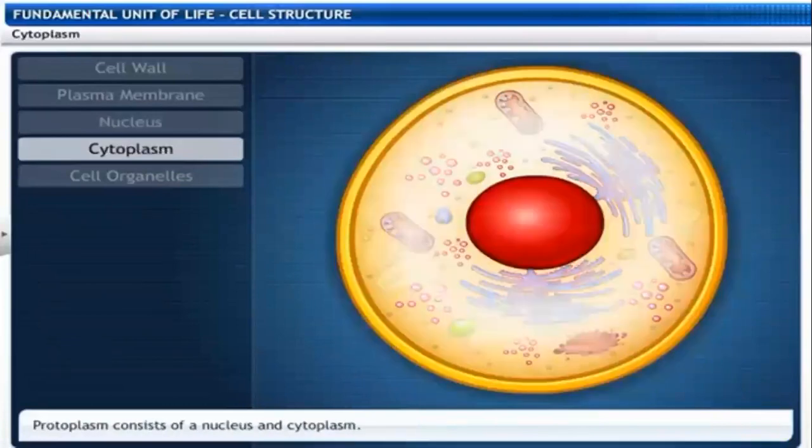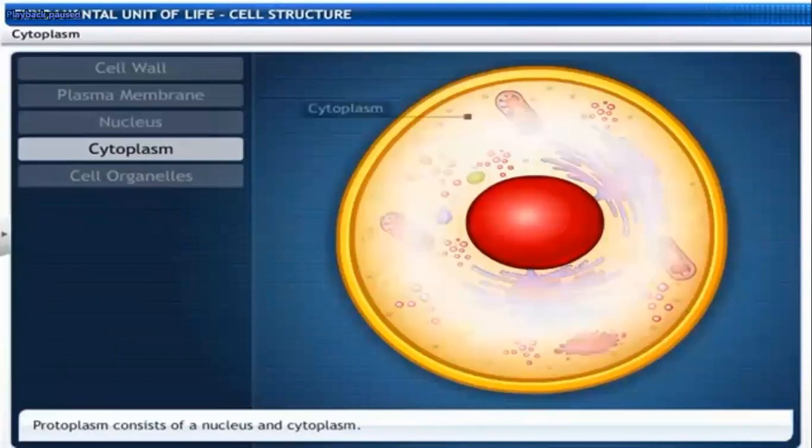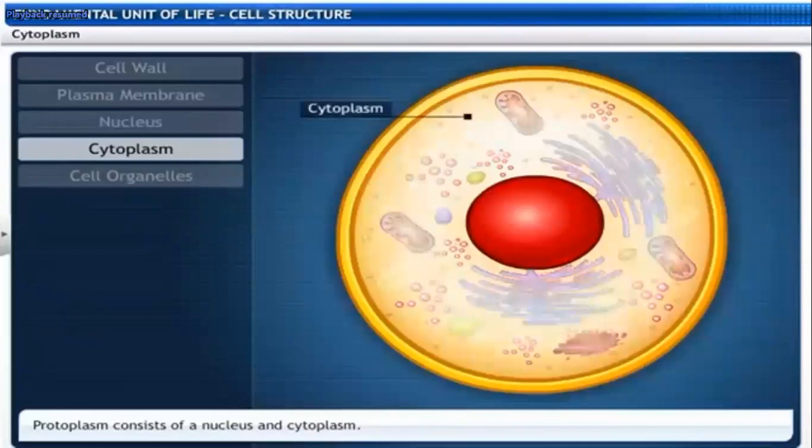Now cytoplasm, a fluid matrix material in the plasma membrane, is called the cytoplasm. The cytoplasm is present outside the nuclear membrane and inside the plasma membrane. This is the nuclear membrane.